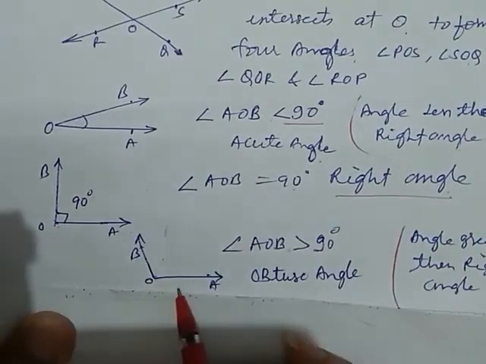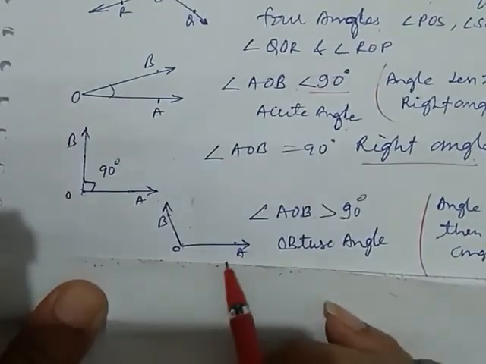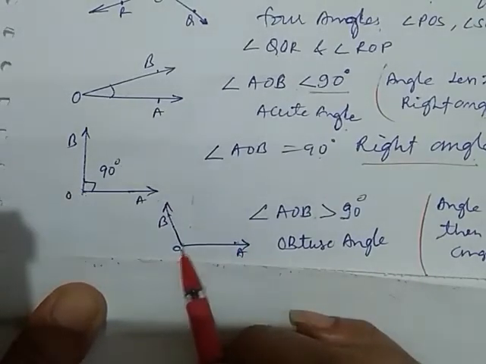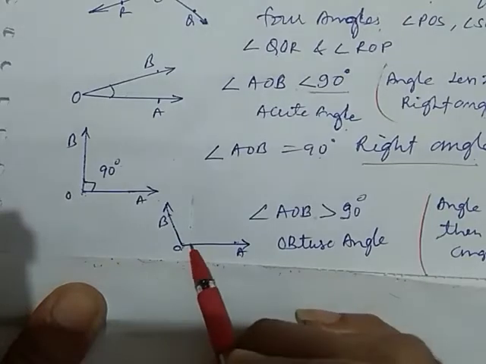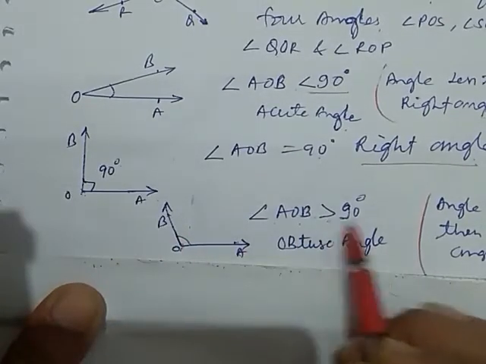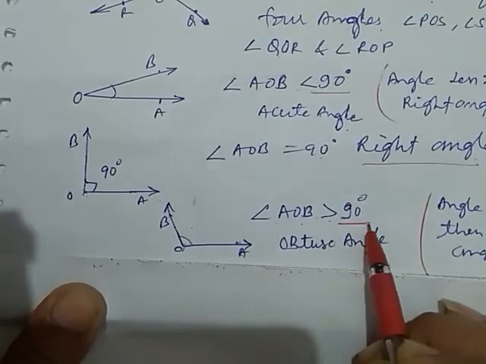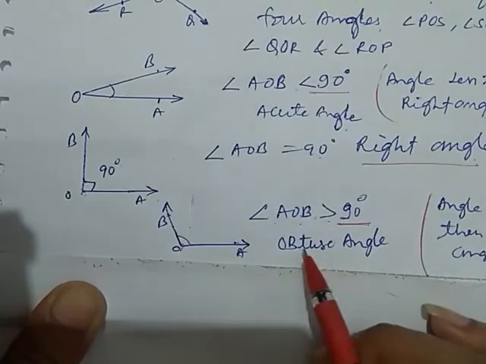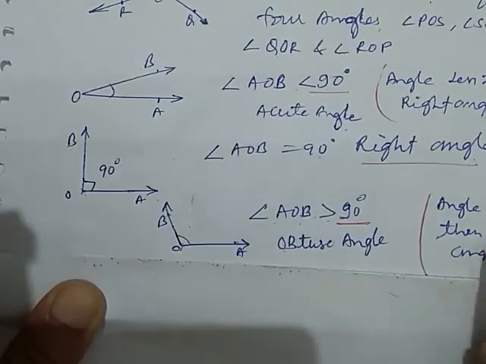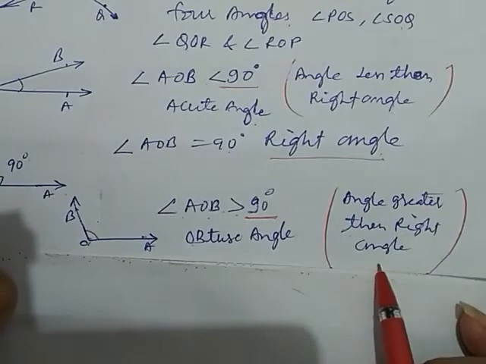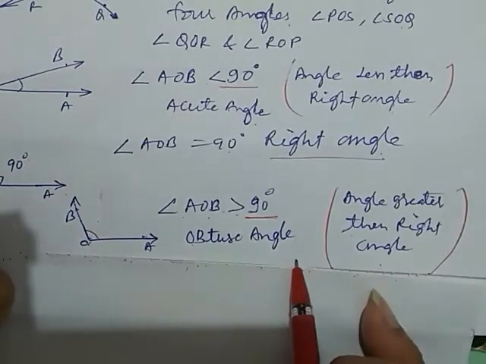Now we take one more type of angle. Here OA and OB are two rays. They are meeting at O. Now they form an angle having a measure greater than 90 degrees. Here the angle is greater than 90 degrees. So this angle is called an obtuse angle. Angles greater than a right angle are known as obtuse angles.